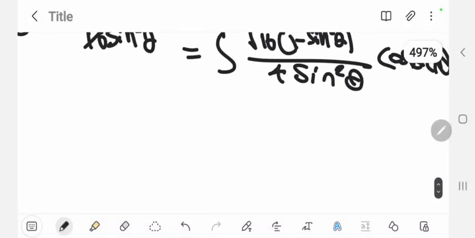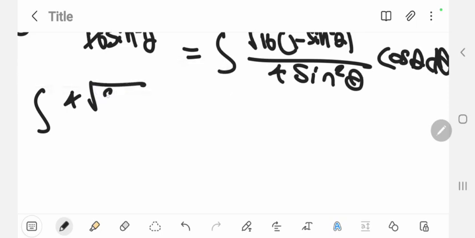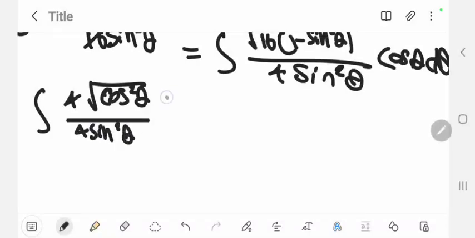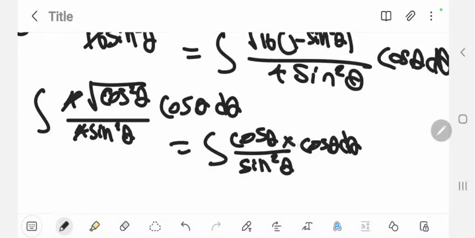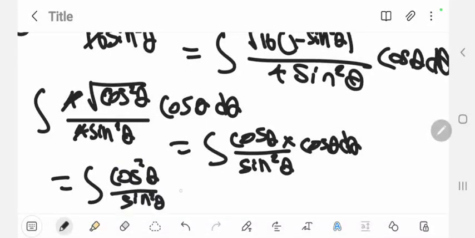And so we can take the 16 outside of its square root. So it will be 4 square root of 1 minus sine squared theta, which is cosine squared theta, because sine squared theta plus cosine squared theta equals 1, over 4 sine squared theta cosine theta d theta. We can cancel these 4's here, and that's going to leave us with the integral of cosine theta over sine squared theta cosine theta d theta. And so multiplying these would leave us with the integral of cosine squared theta over sine squared theta d theta.